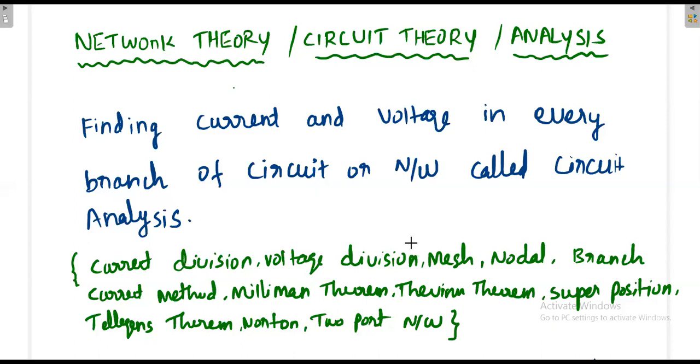If you look at these methods, in some situations one method will be easier. Suppose you are given a problem, the problem can be solved by any one of these methods. All methods can solve it. But if you choose a particular method, then that problem will be very simple. Whichever method you follow, you will get the same answer. One day I will take one problem and solve it by all these methods. Then finally we will get the correct answer.